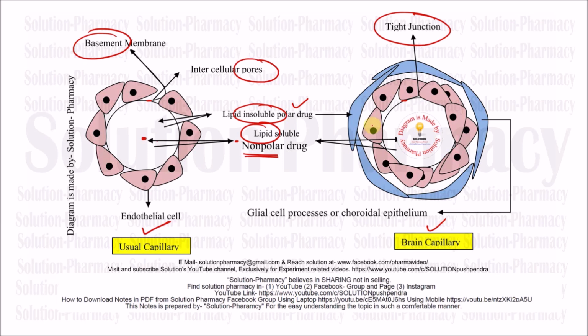And another difference is the glial cell. As you can see in the usual capillary diagram, there is no glial cell covering over the cell membrane. But in the case of the blood-brain capillary, as you can see, this is a tight junction. Also there is an outer envelope-like covering of glial cell, which restricts the movement of lipid insoluble drugs. So this is very specific. In this image, I just wanted to show you the difference between the usual capillary membrane and the brain capillary membrane or blood-brain barrier. So let's move back to the whiteboard section.